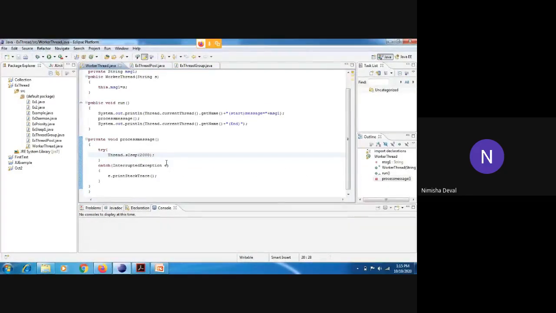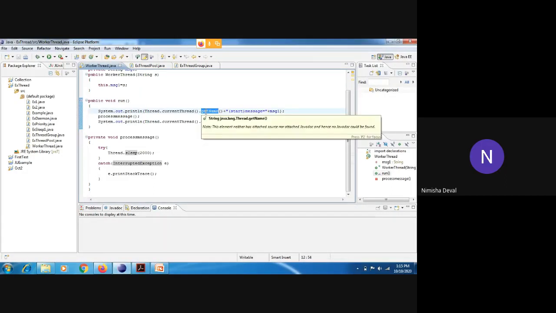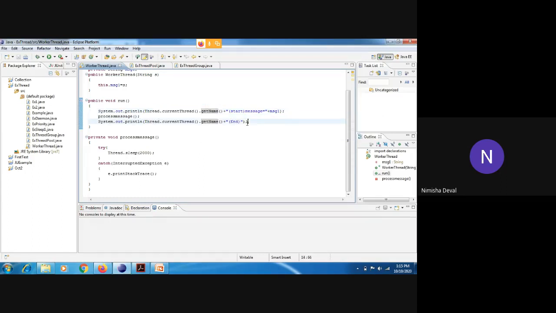And if any interruption or any exception related to this part happens, it will generate an exception, and that is called the InterruptedException. So this is the simple way, and after that we have stopped that thread. We are writing this process because whatever thread has started, we have printed over here. After that message has been displayed, that thread stops its working. Only messages we have passed.